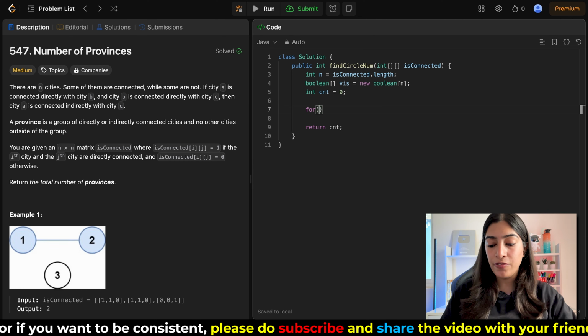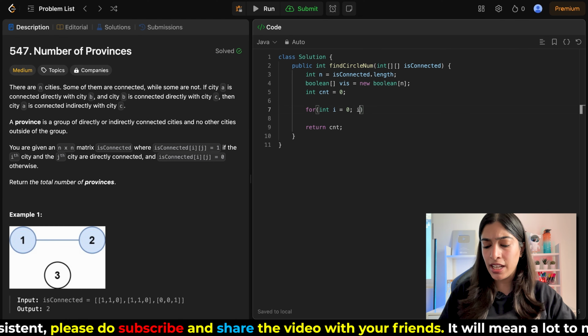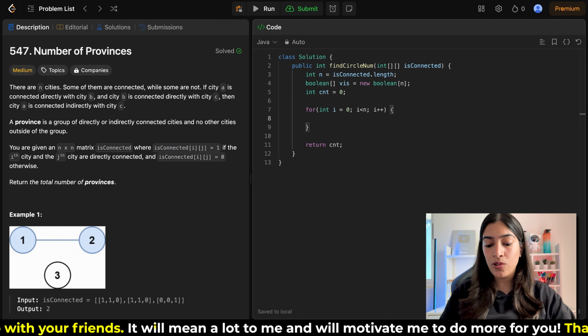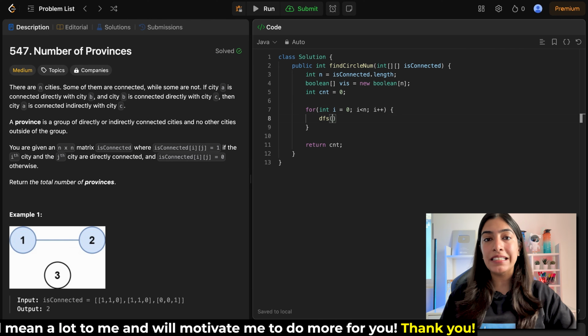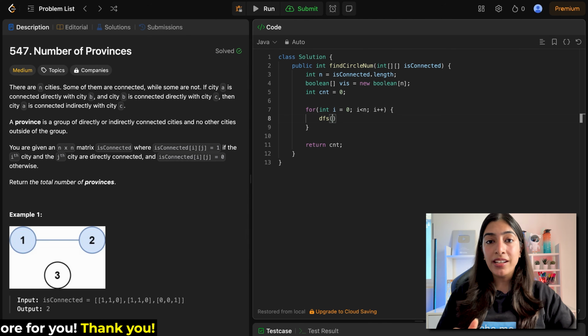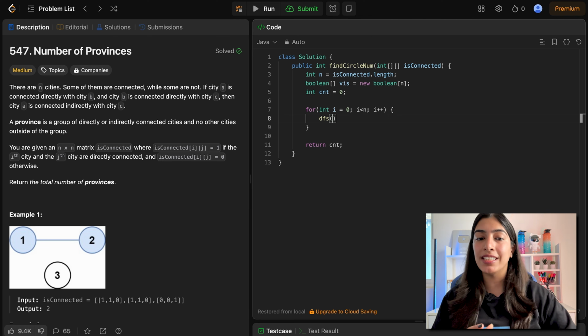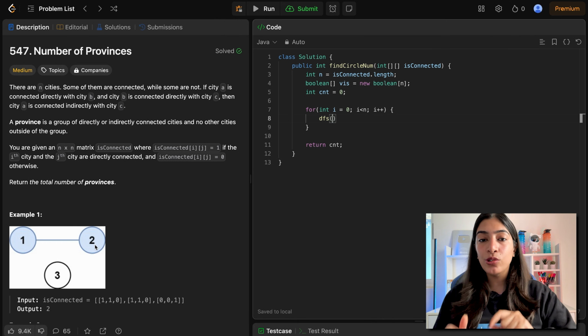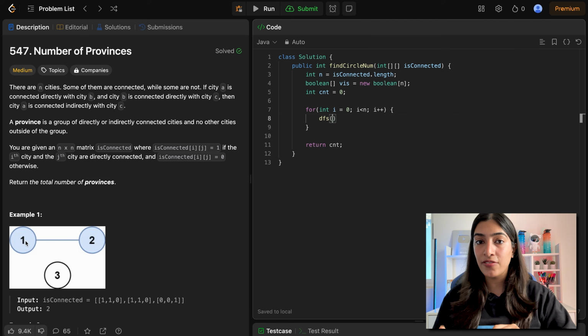Maybe if I write a for loop, just stay patient with me, you will understand it. Here I'm trying to call DFS for every single i, basically for every node. But I need to be sure that I have not already visited it. Suppose I start from 1 and I already visited 2, right? I have already included 2 in the province that I got from 1, so I do not need to do the DFS again.